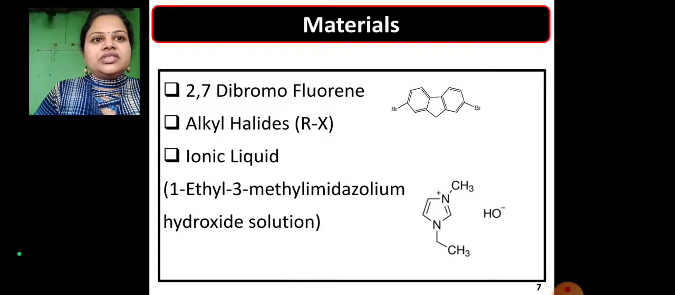Now these are the various materials used for this particular reaction: 2,7-dibromofluorene, alkyl halides, and ionic liquids, in which 1-ethyl-3-methylimidazolium hydroxide solution was used.